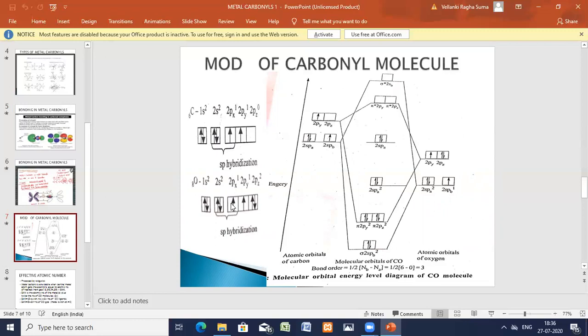The two py orbitals of carbon and oxygen will form one pi bond. Because this is the hybrid orbital, you get the sigma; it is the unhybridized orbital, so this will form the pi bond. Now I hope you are clear.